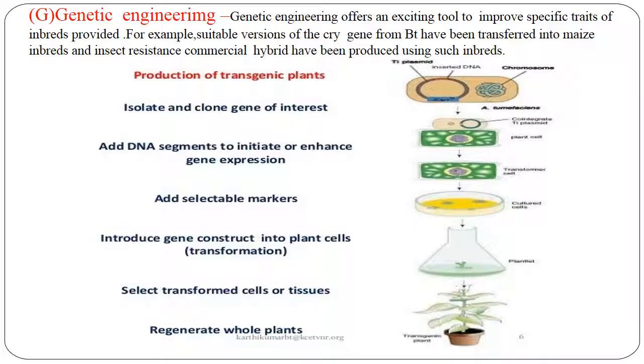Through genetic engineering, it offers exciting tools to improve specific traits of inbred lines. For example, suitable versions of the cry gene from Bt have been transferred into maize inbreds, and insect resistant commercial hybrids have been produced using such inbreds. In this technique, through a recombinant breeding program, by incorporating a gene of interest or a specific segment of interest, a new transgenic plant with the trait of interest can be obtained that will increase the diversity in developed inbred lines.